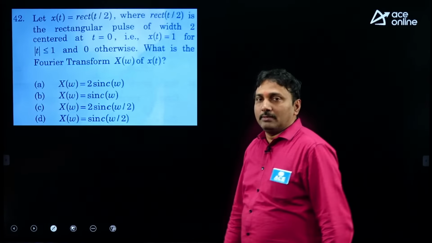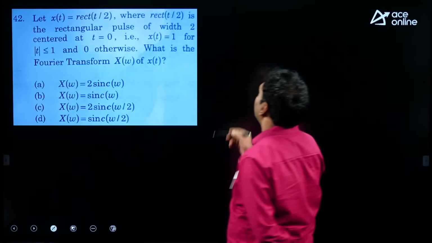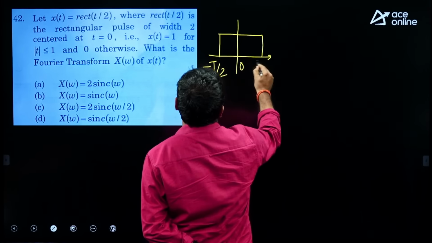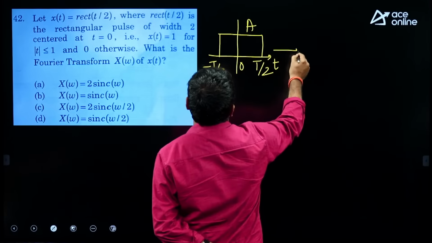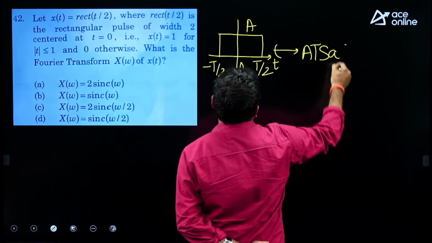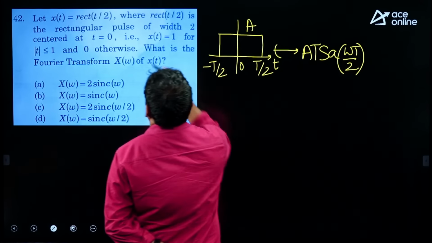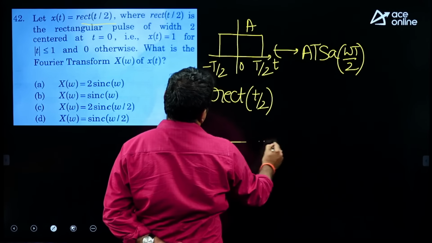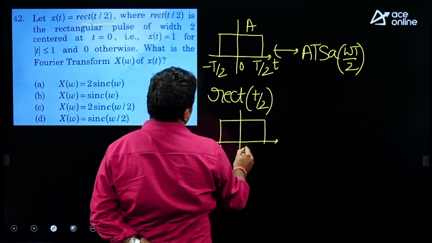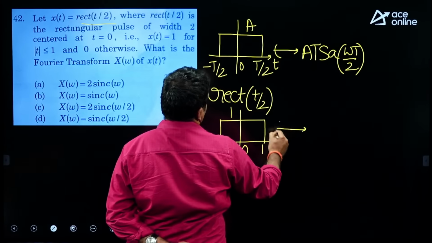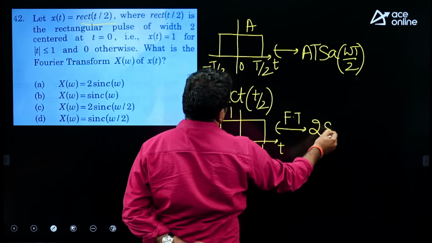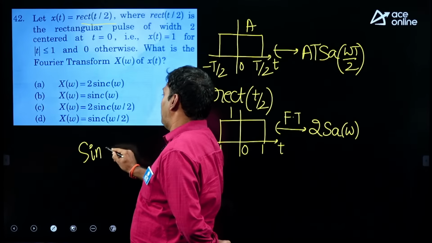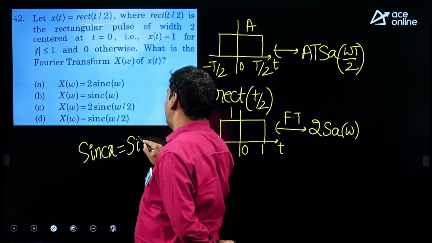Rectangular pulse is given. We want to get the Fourier transform of that one. Standard rectangle relation: when you choose a symmetrical rectangle from minus T by 2 to T by 2, having amplitude A, the standard relation is A T sa(omega T by 2). So, rect(t by 2) means that rectangle covers from minus 1 to 1 with amplitude of 1. So, according to the standard relation, we can say the answer is 2 sa(omega), but it is given in sinc form. We are habituated to take the sinc pulse as sin(pi x) by pi x, but maybe the examiner has assumed that as sin x by x.